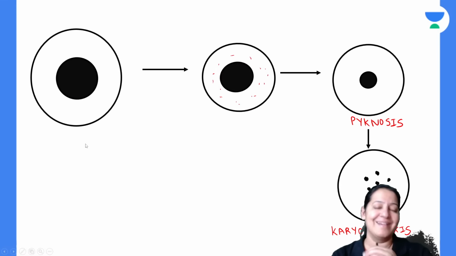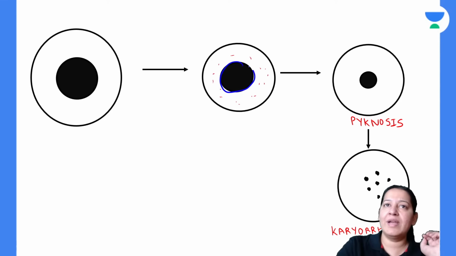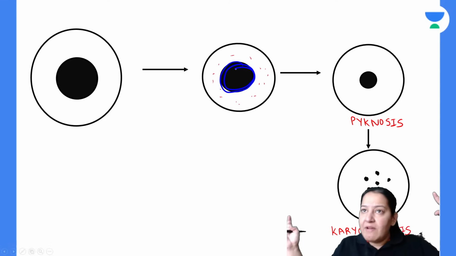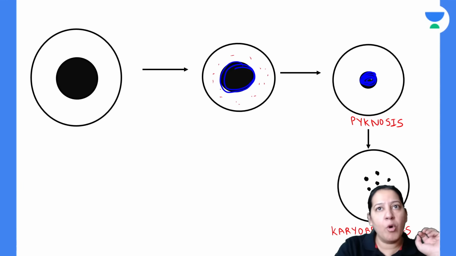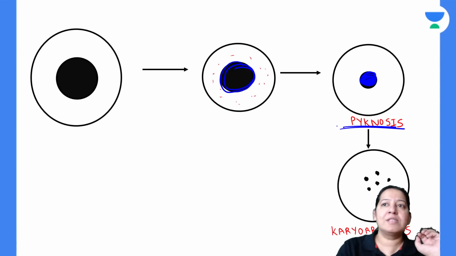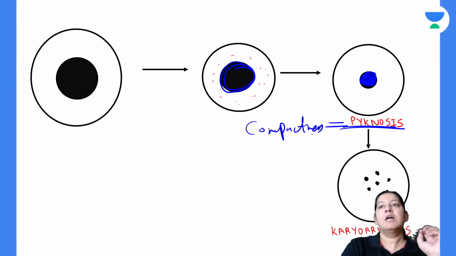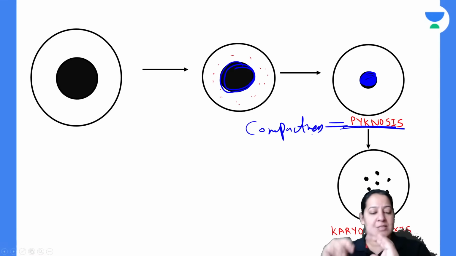The diagrams are crystal clear. See the nucleus now. Can you see the nucleus? This is a normal nucleus. The nucleus will pack. It will become compact, more compact. Compactness of the nucleus is known as pycnosis. Pycnosis is compactness of the nucleus. So first the nucleus will become compact. It is known as pycnosis.